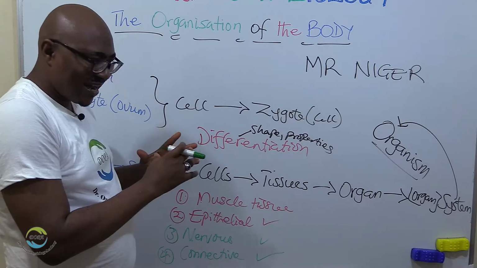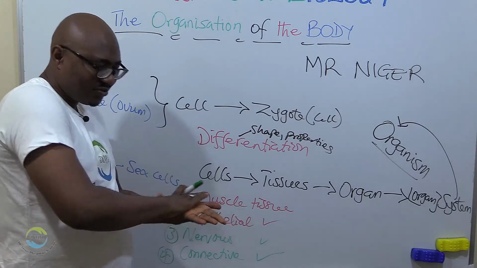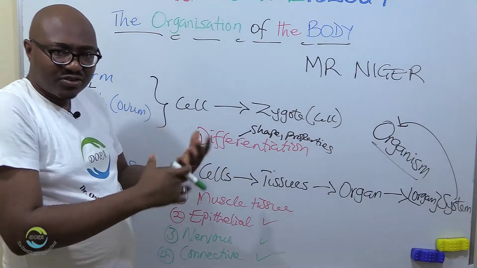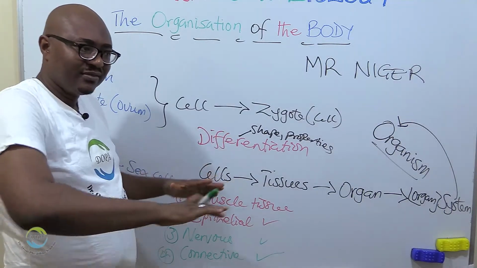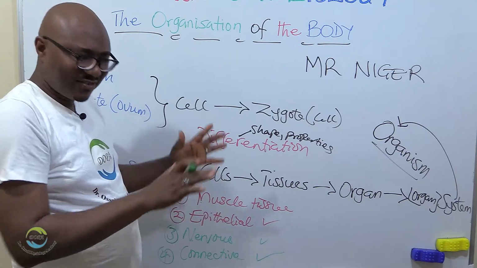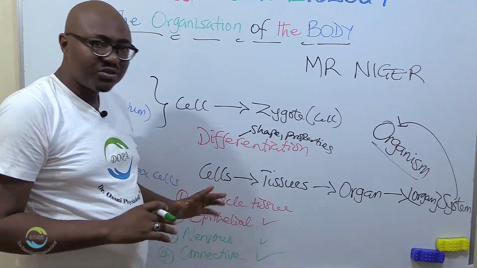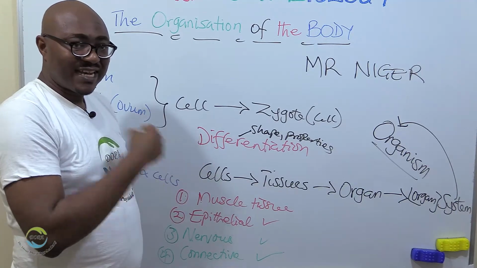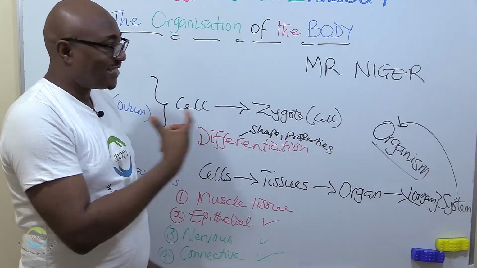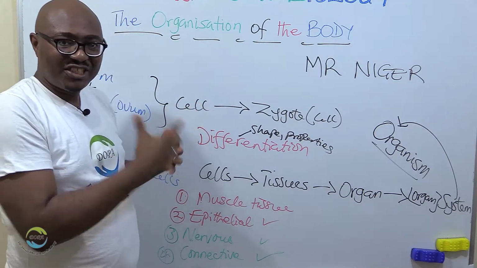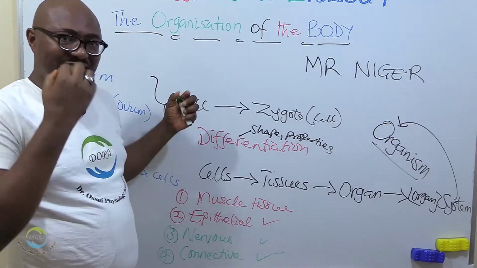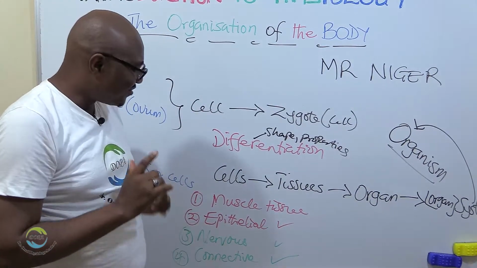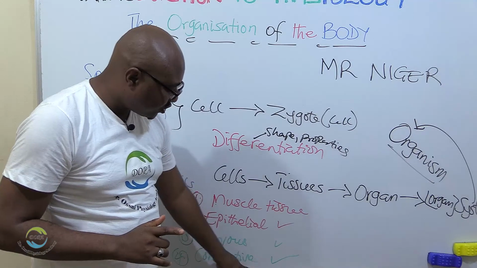So muscle tissue, they are tissues that have the ability to contract and relax. Epithelial tissue are tissues that cover the structure, as a lining, covers surfaces. Nervous tissue, a tissue that conducts electricity. They are necessary for reacting to changes in the environment. They can detect changes and respond, conduct electrical impulses. Nervous tissue. Then you have connective tissue.